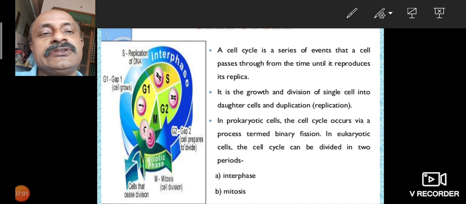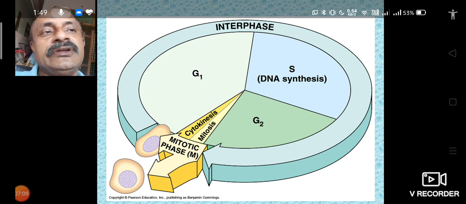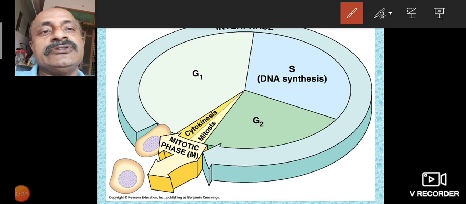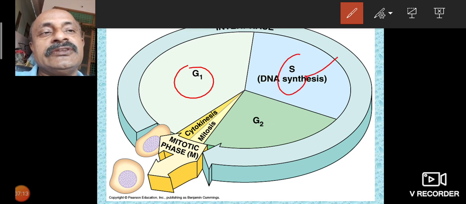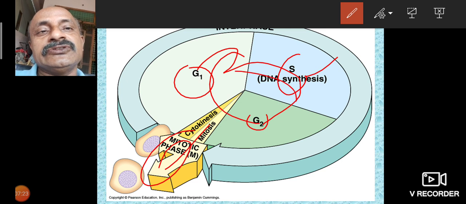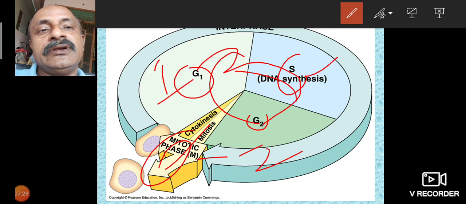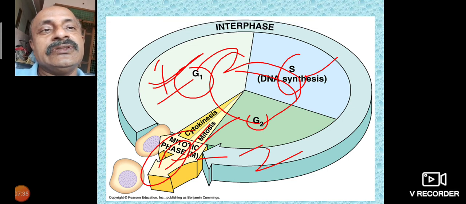In eukaryotic cells, there is interphase and also the mitotic phase. The two stages are there. Interphase includes G1, then the synthetic phase, and the G2 phase. The other is the mitotic stage, also the dividing phase. The first one is called interphase, and the second is the dividing phase. Two stages come.